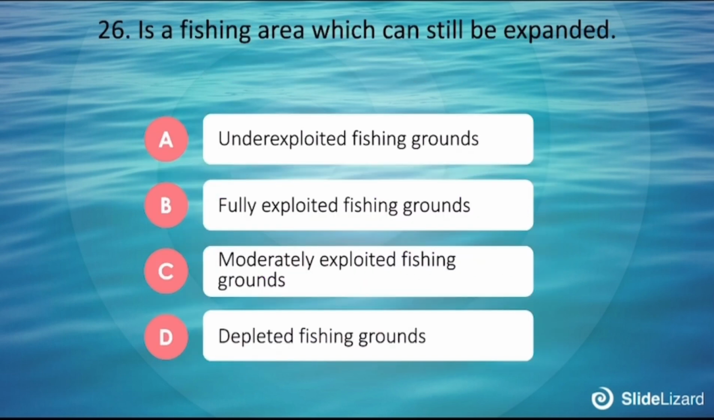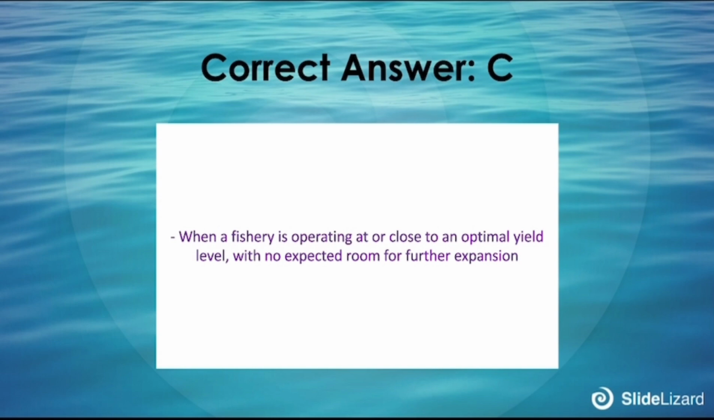26. Is a fishing area which can still be expanded. A. Underexploited fishing grounds. B. Fully exploited fishing grounds. C. Moderately exploited fishing grounds. D. Depleted fishing ground. The correct answer is C. When a fishery is operating at or close to an optimal yield level with no expected room for further expansion.